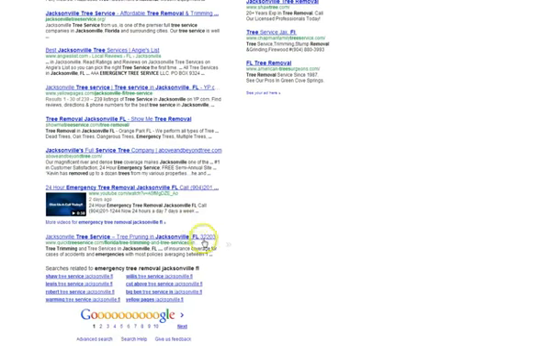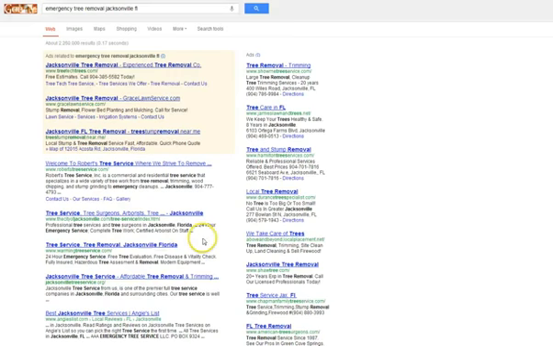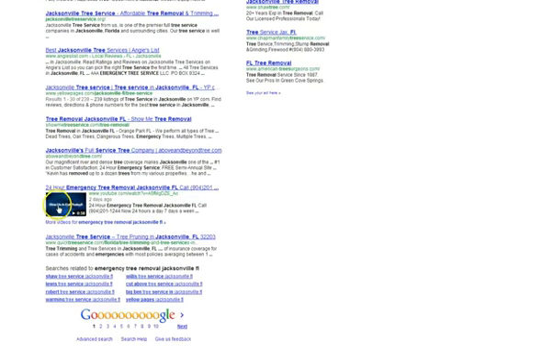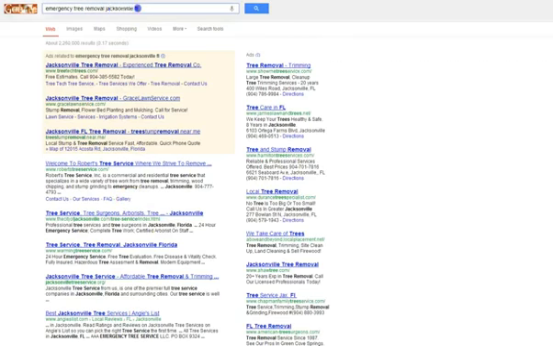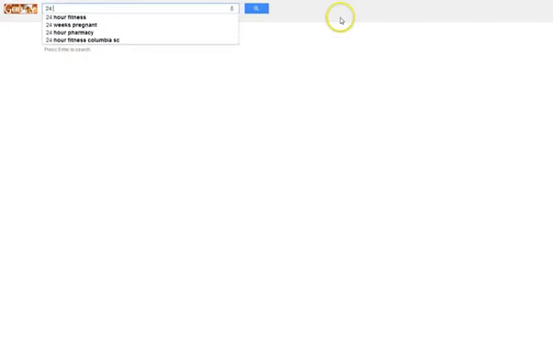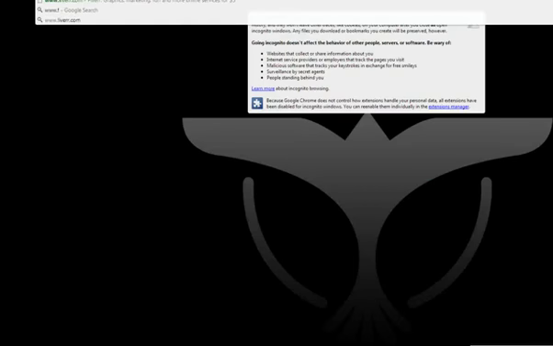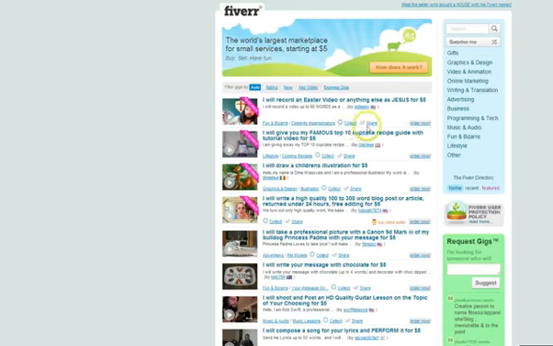Right now I could go call any tree removal company in Jacksonville and close them on offline marketing services, lead generation, pay per call, just showing them that I was able to do this. And let's see, I haven't checked this keyword. It's 24-hour tree removal Jacksonville, Florida. And for 24-hour tree removal, we're number 2 right here at the top. So that was actually all that it really took to start the process. I'll go to Fiverr, I'll show you all those other gigs that I ordered.